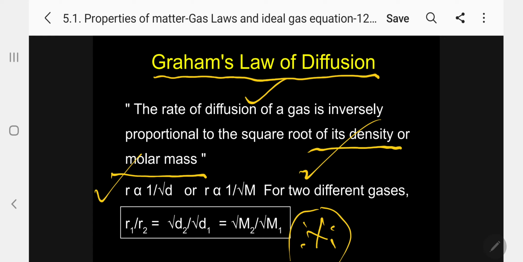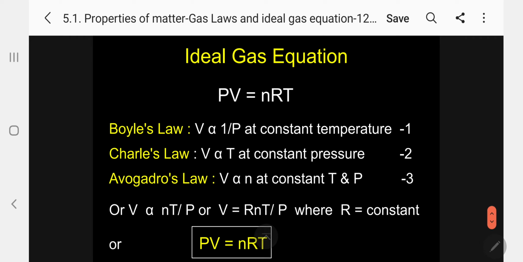Now, let me come to the most important gas, that is called the ideal gas. So far, I have been talking about specific gases. Suppose I told you that in the universe there are 11 gases in total, in terms of elements. Please follow: elements, 11 gases.